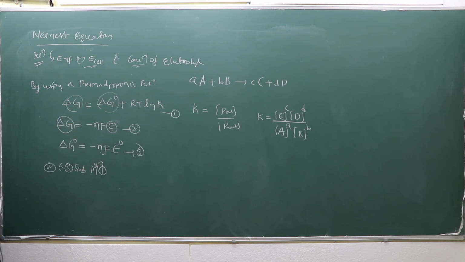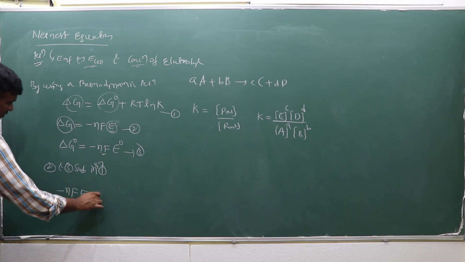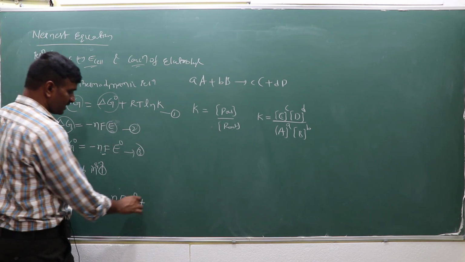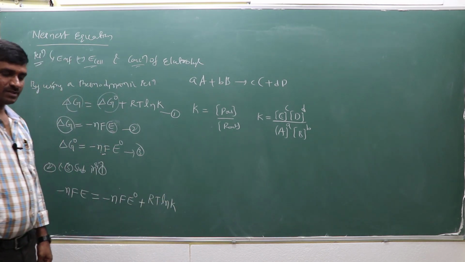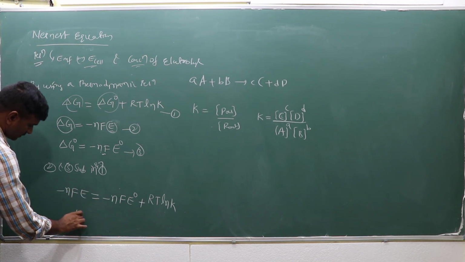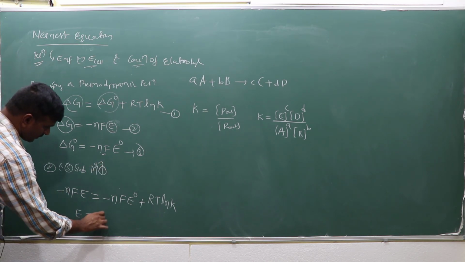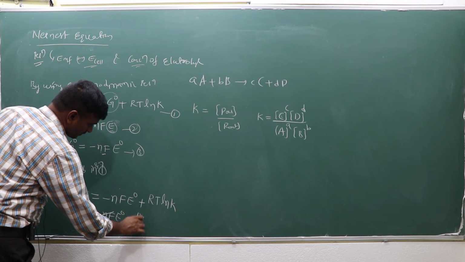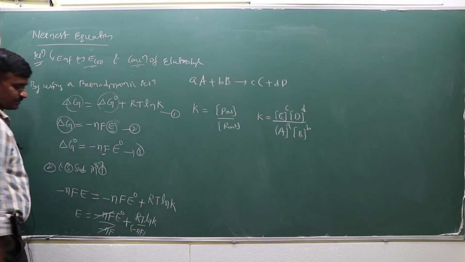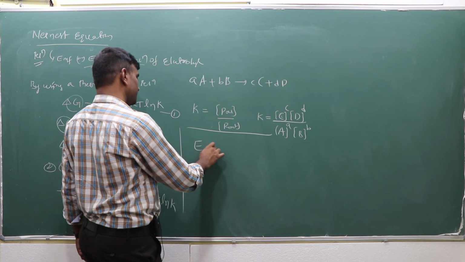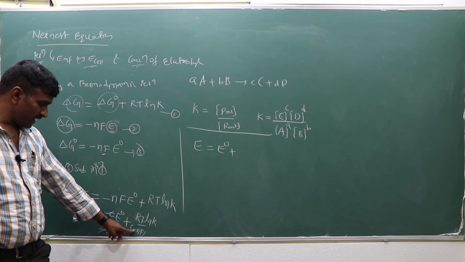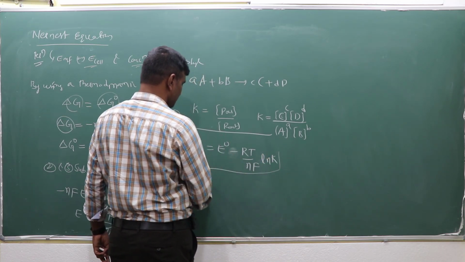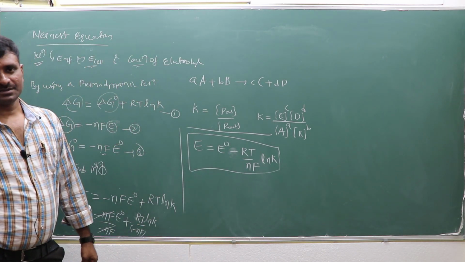So minus NFE equals minus NFE naught plus RT ln K. Dividing by minus NF, the minus NF E naught cancels to give E naught, and RT ln K by minus NF gives minus RT by NF ln K. So E equals E naught minus RT by NF ln K. This is the Nernst equation.